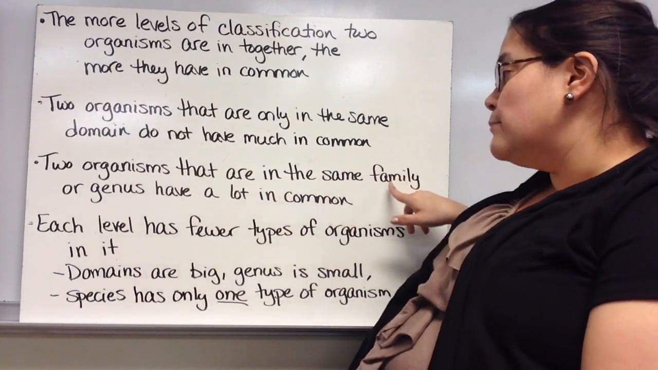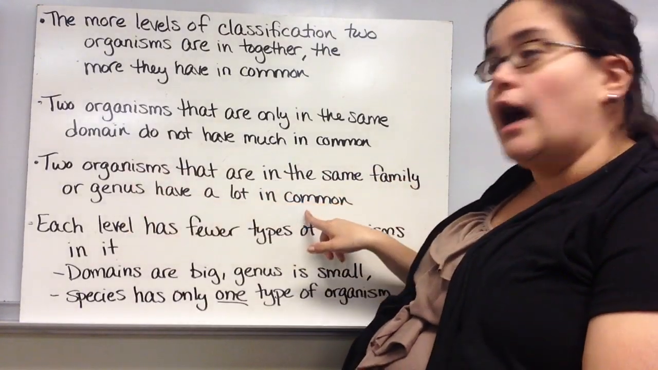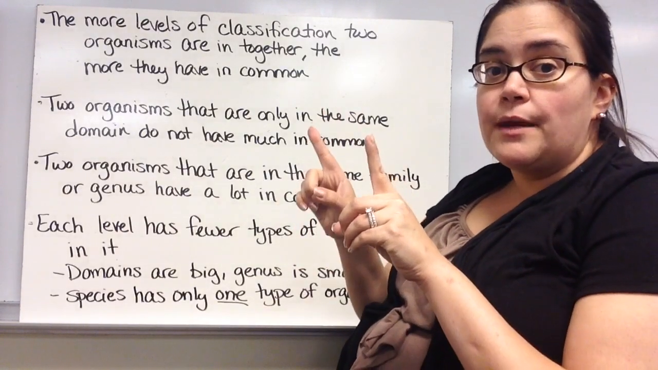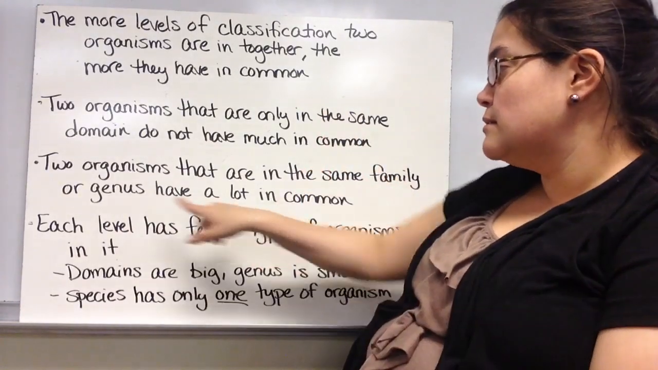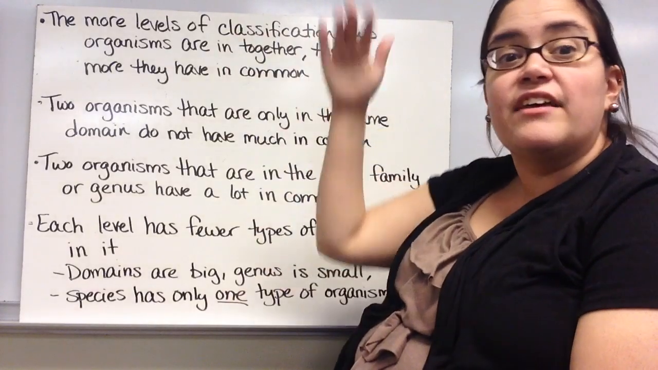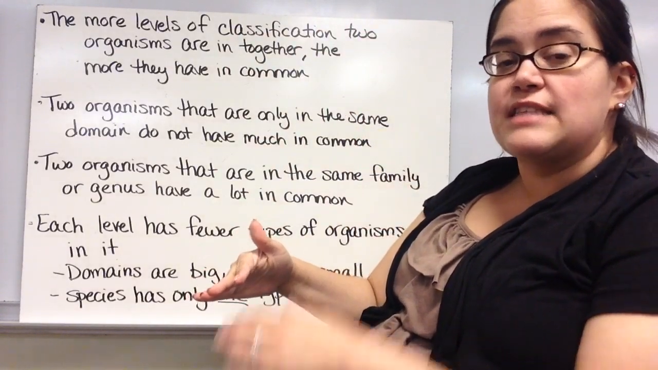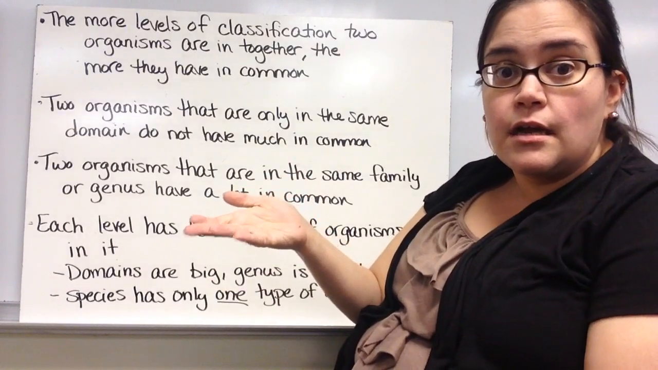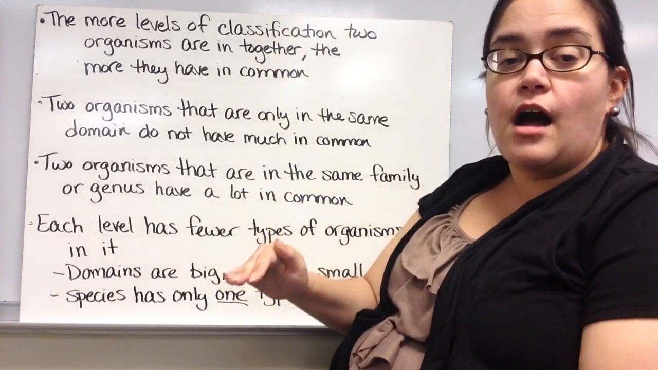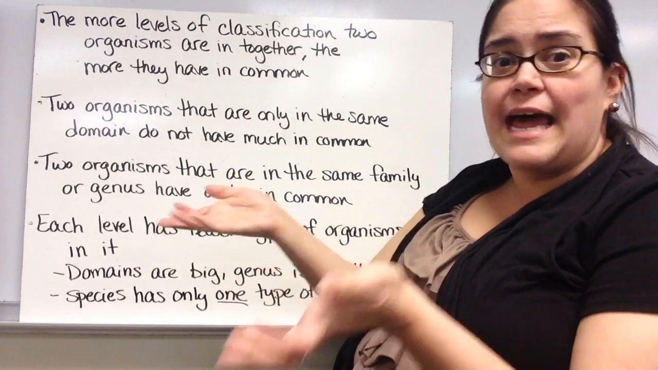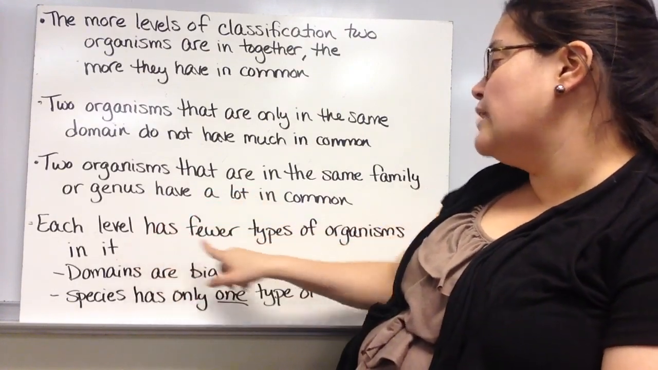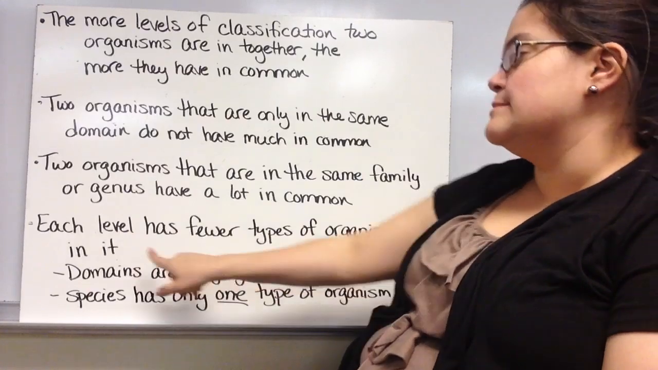So organisms that are in the same family or the same genus have a lot in common. So two penguins, an emperor penguin and like a chinstrap penguin, would be in the same genus. So they have like 7 of the 8 levels all the same, just that last one is different. They're both penguins, right? They're just two little different types of penguins. Each level has fewer types of organisms in it.